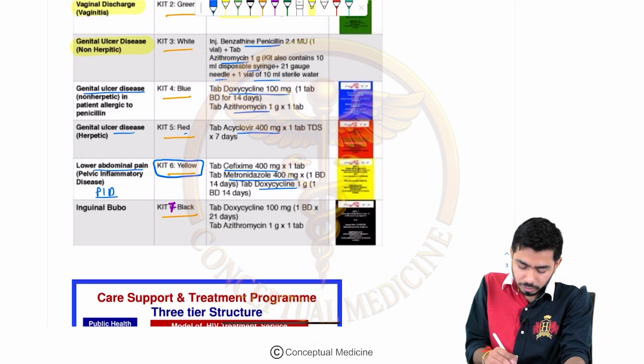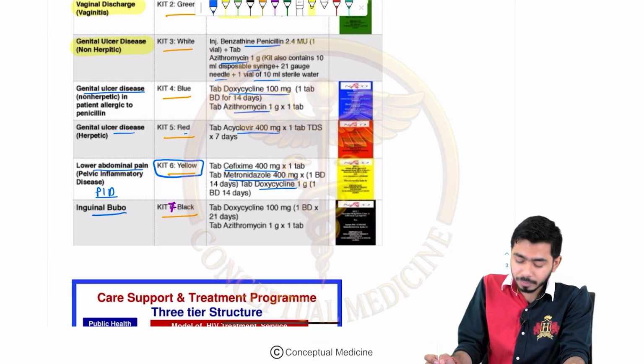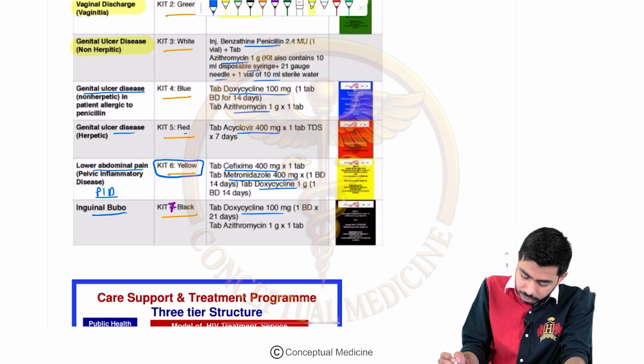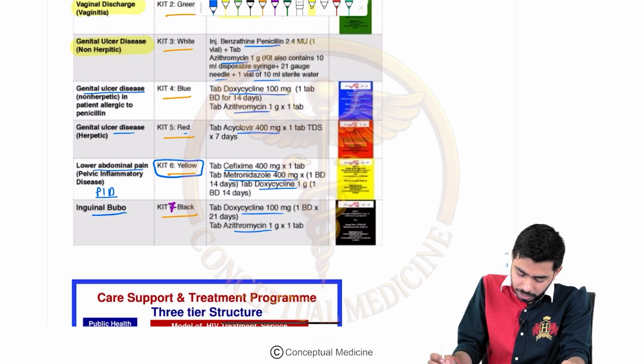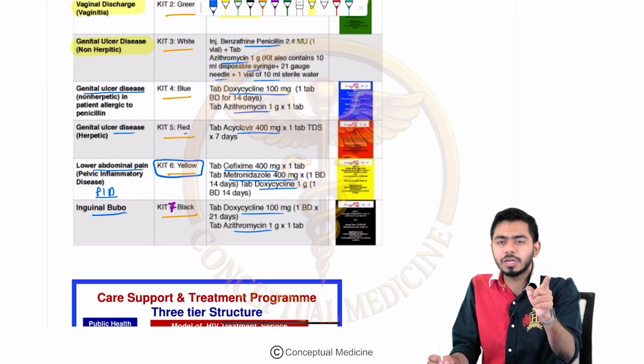And kit number 7 is for the inguinal bubo, right? That is the black color. Here we are using doxycycline 100 mg BD for 21 days, azithromycin 1 gram, 1 tablet, right? So that is again the black color. Here we are using doxycycline and azithromycin.